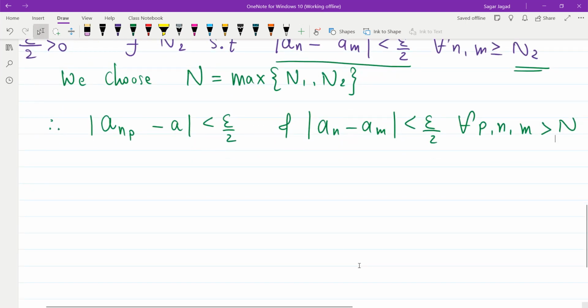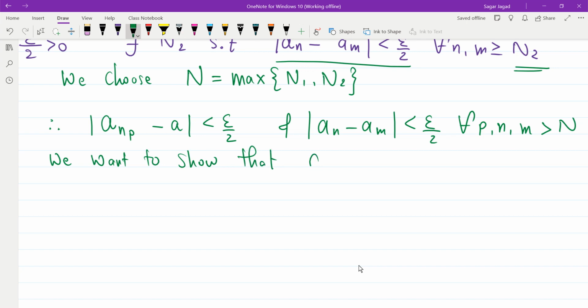What we want to show is that my a_n converges to a.